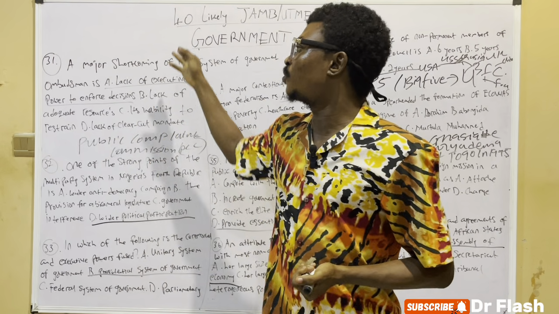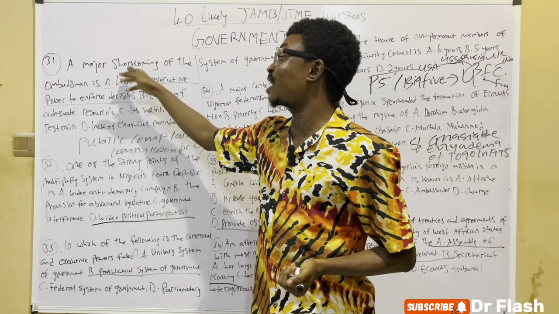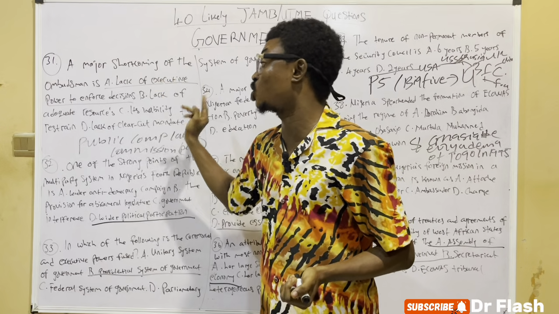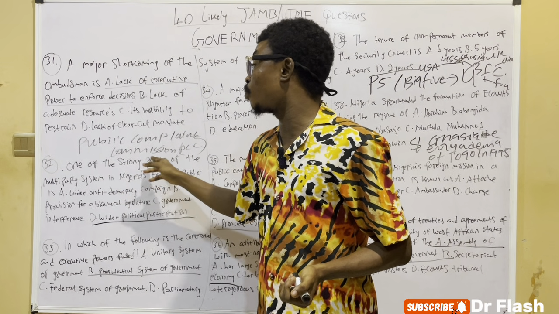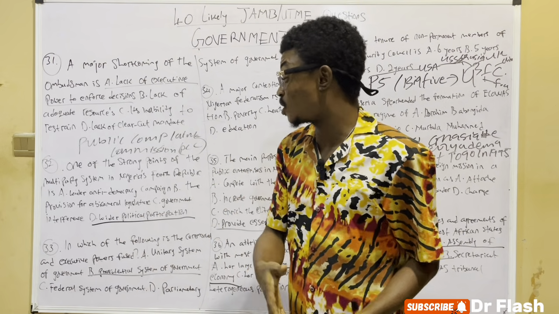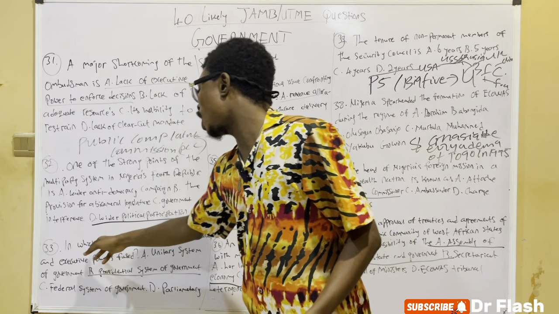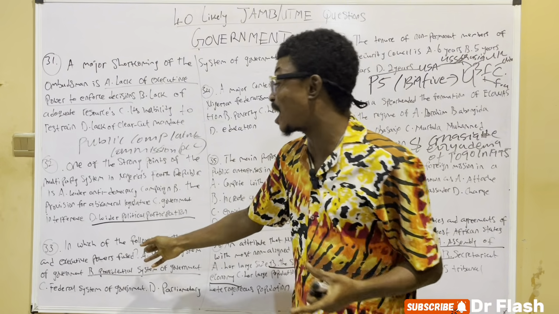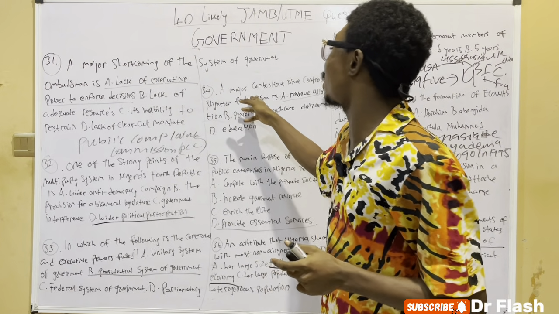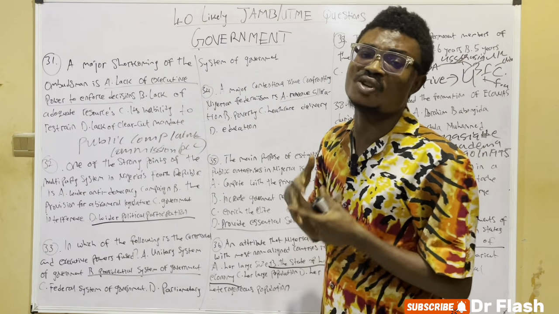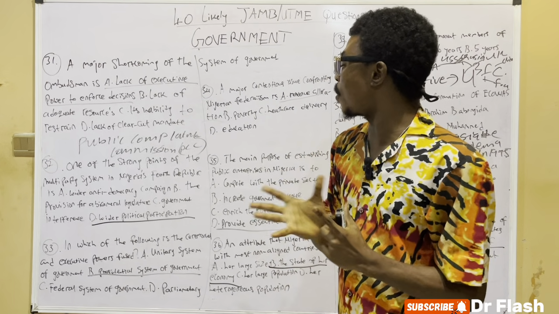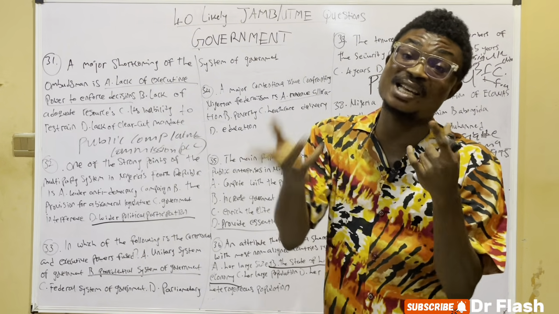So take note of the 31st question: a major shortcoming of the Ombudsman is lack of executive power to enforce decisions. The 32nd: one of the strong points of the multi-party system in Nigeria is wider political participation. The 33rd question: in which of the following are the ceremonial and executive powers fused? The answer is presidential system of government. The 34th question: a major contentious issue confronting Nigerian federalism is revenue allocation. The 35th question: the main purpose of establishing public enterprises in Nigeria is to provide essential services.